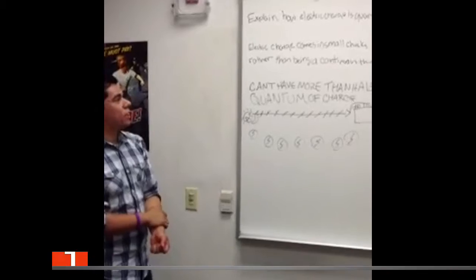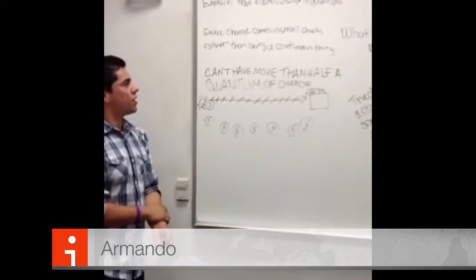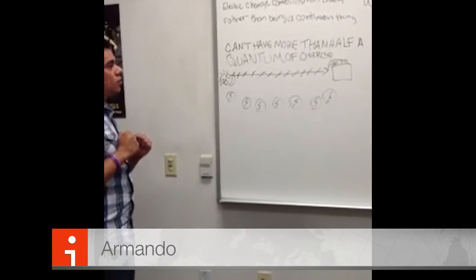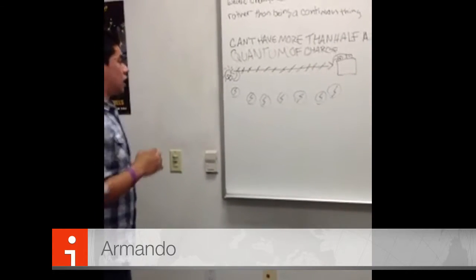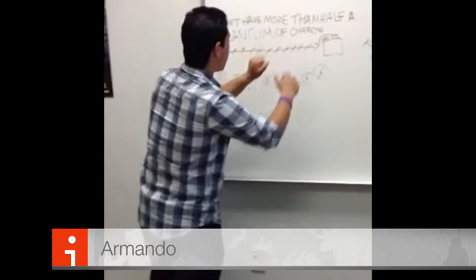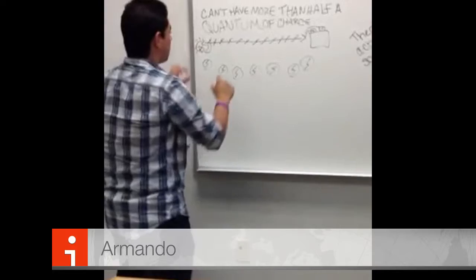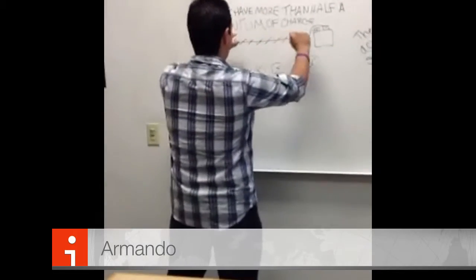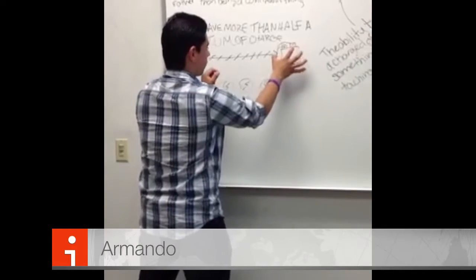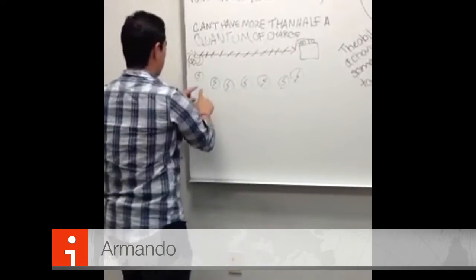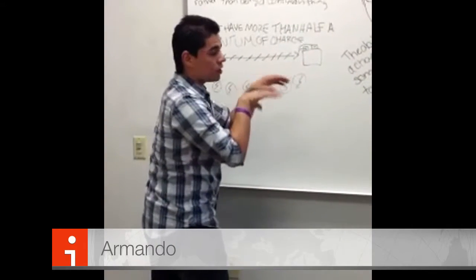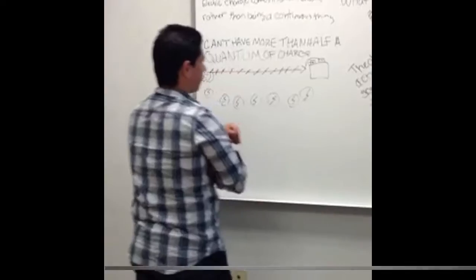Alright. Explain what electric charge is quantized. Electric charge comes in small chunks rather than being a continuous thing. You cannot have more than half of a quantum of charge. And right here in this diagram, this represents a continuous charge, which technically goes from one source to another source of energy. And right here, this represents quantum energy, which electric particles travel through a certain medium.